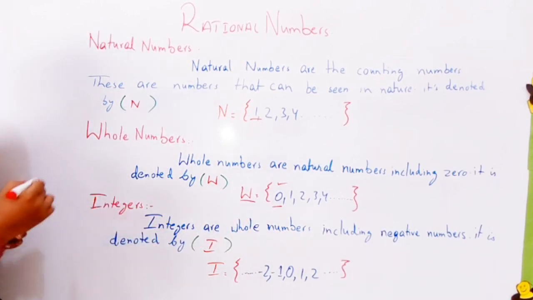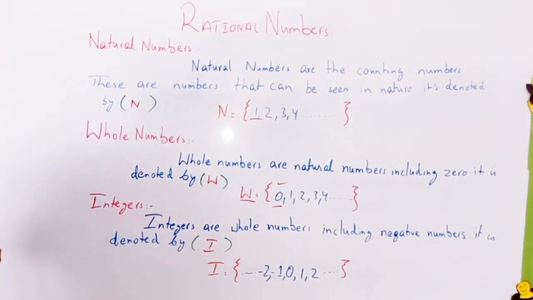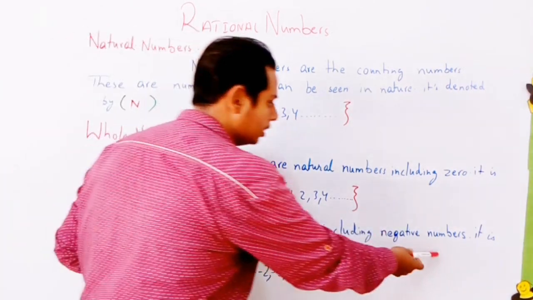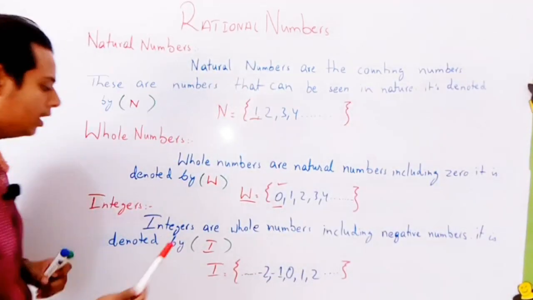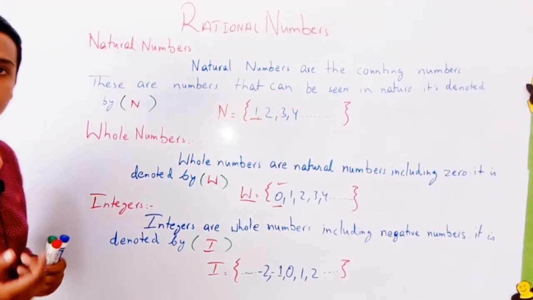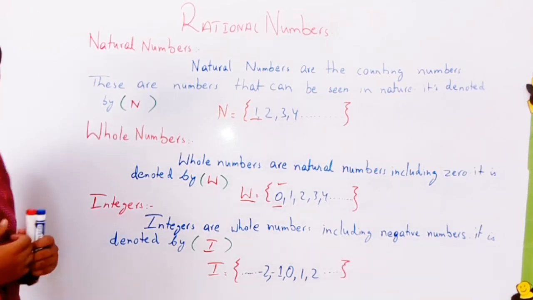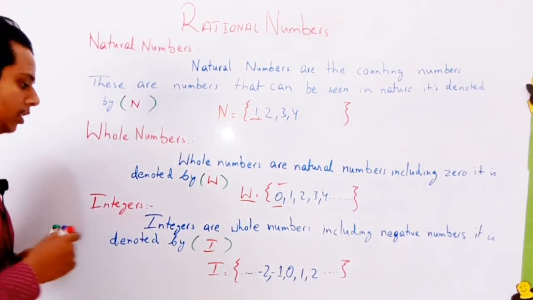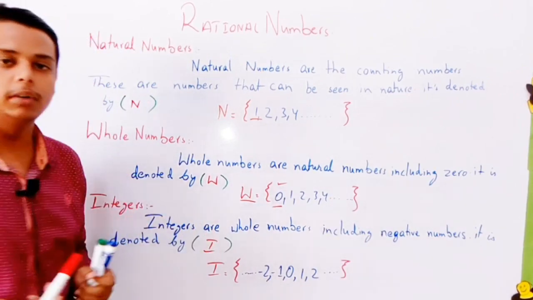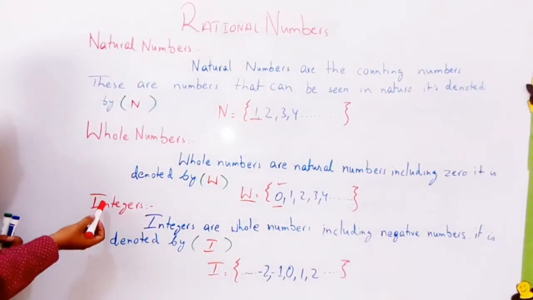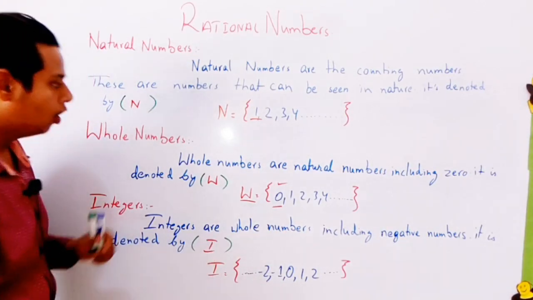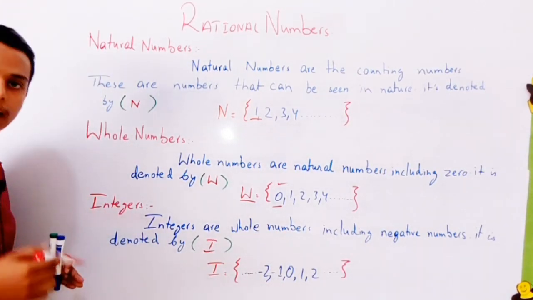Now come to the third one, integers. Integers are whole numbers including negative numbers. It is denoted by I. Integers are simply the whole numbers, but in this negative numbers are also included. Means -1, -2 and 1, 2, all the numbers are included in the integers. The integers are denoted by I. Hope all these 3 things are clear to you.